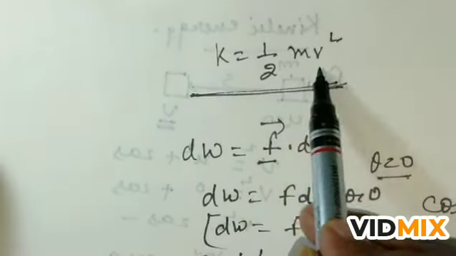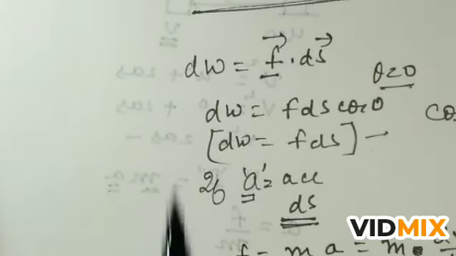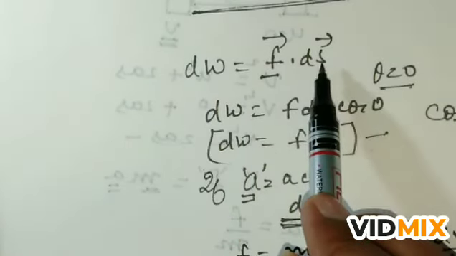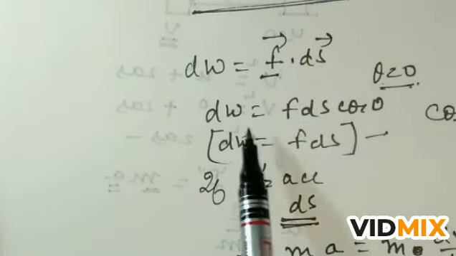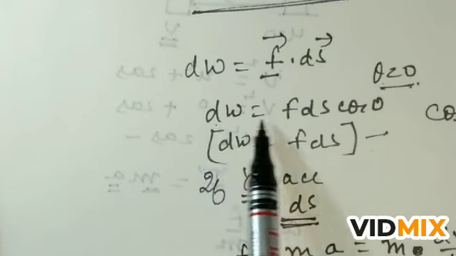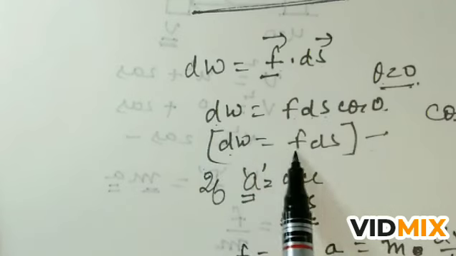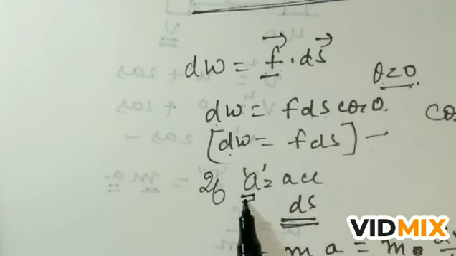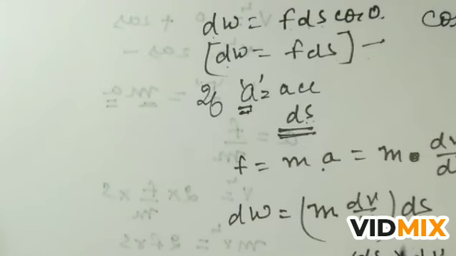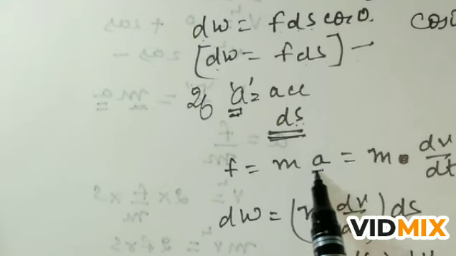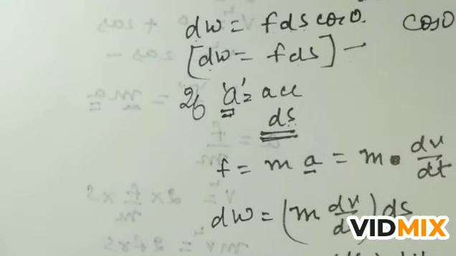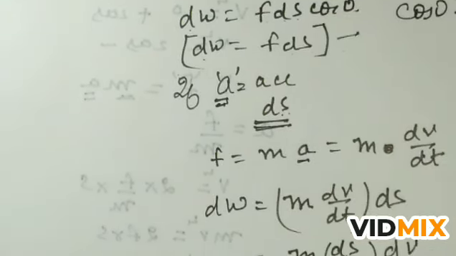Now K is equal to half m v square. dW is equal to F dot ds, and the body is moving in the direction of force, so theta is equal to 0. So cos 0 is equal to 1, so dW is equal to F ds cos 0, that is dW is equal to F ds. And if the body has gained acceleration a in covering the distance ds, then by Newton's second law F is equal to ma, and in place of a we had written dv by dt, and dv by dt, the rate of change of velocity, is called acceleration.